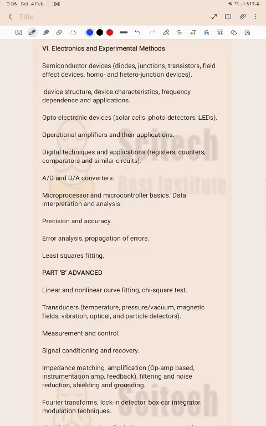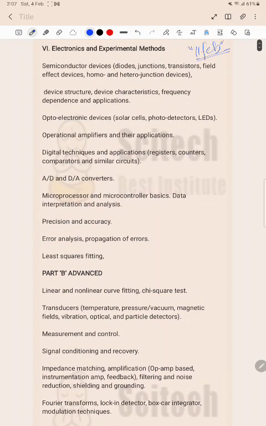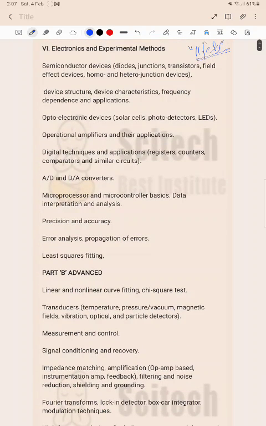As we are discussing important topics regarding the GATE examination, since it is very near, I think on 11th February the examination will be held. So we need to revise the important topics in a very short span. We need to focus only on important topics. For example, this is the syllabus which is given in front of you. We have to select important topics so that you can very easily revise all of them before going to the examination.